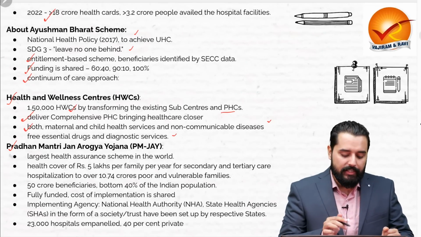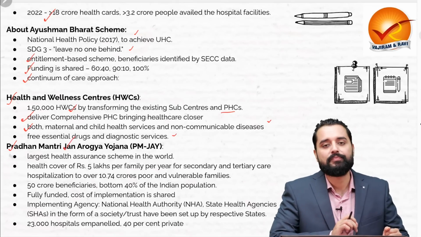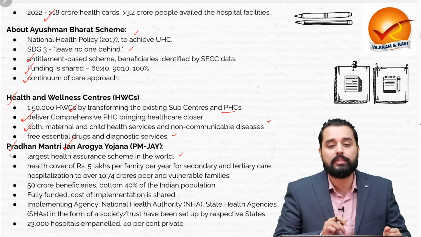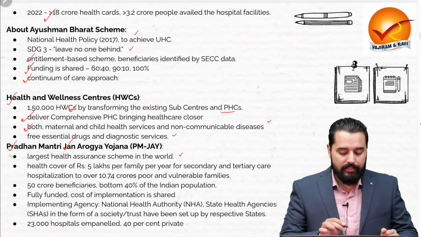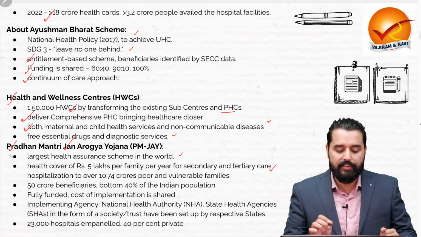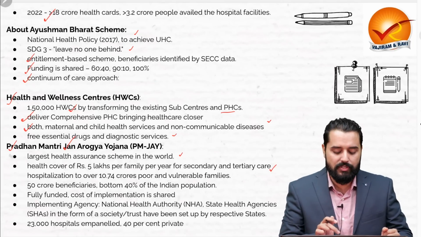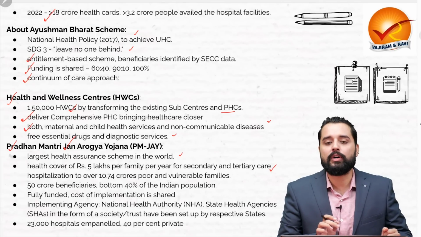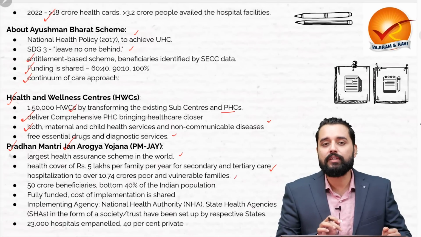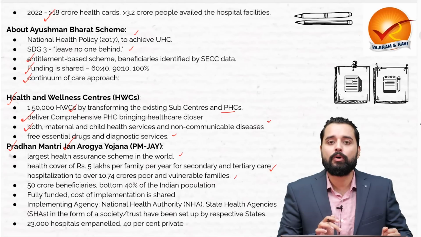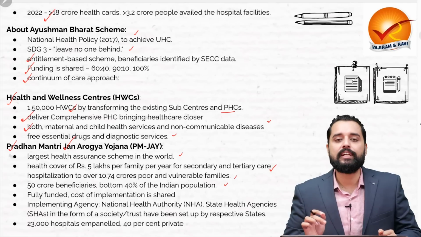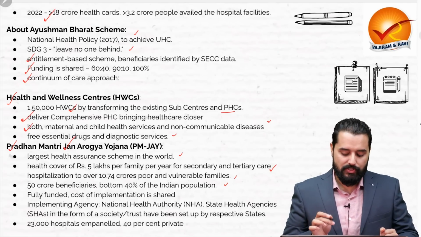Now this is complemented by the Jan Arogya Yojana. Jan Arogya Yojana is the largest health assurance scheme in the world. A health cover of 5 lakh per family per year is provided for secondary and tertiary care hospitalization to over 10 crore poor and vulnerable families. This accounts for 50 crore beneficiaries and about 40% of the bottom Indian population. This is fully funded and the cost of implementation is shared.